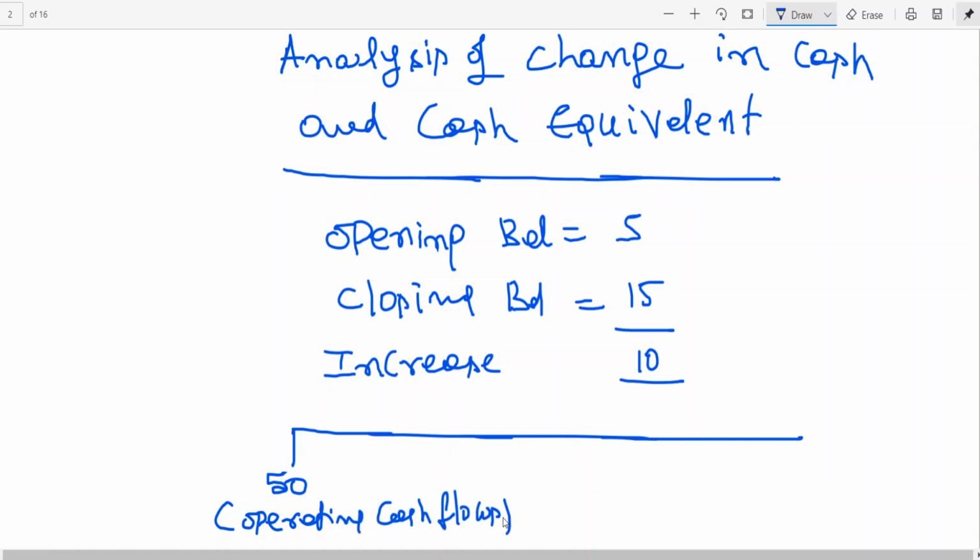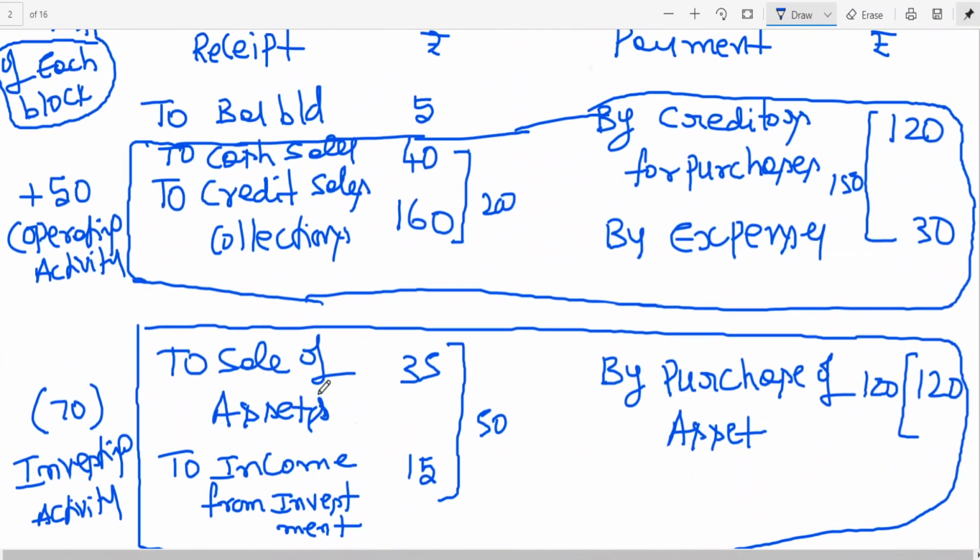You have already seen, no? Operating cash flows, we got how much? 50.